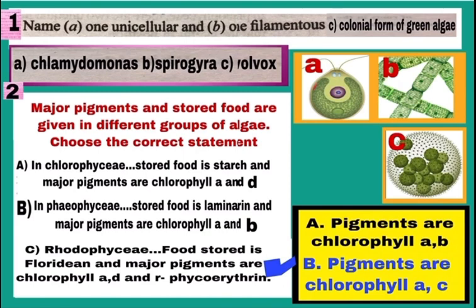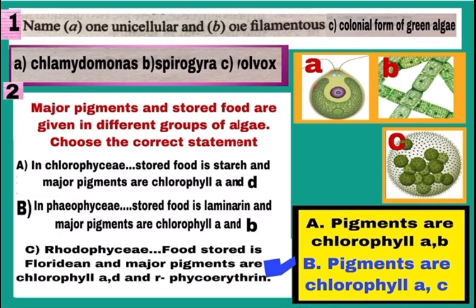One unicellular, means single-celled green algae is Chlamydomonas and it is given in diagram A. One filamentous green algae is Spirogyra and it is shown in diagram B. And one colonial green algae is Volvox and it is given in diagram C. They are found in colonies. Come to question number 2.